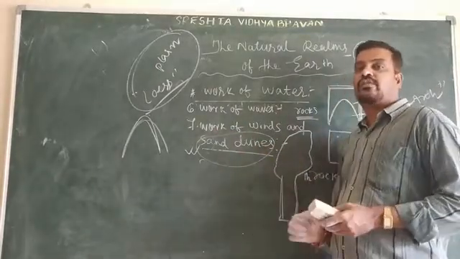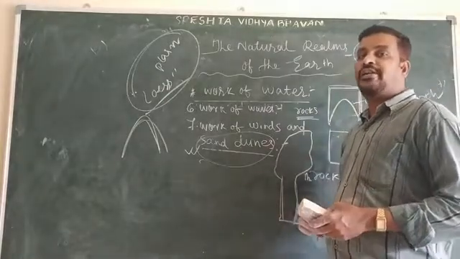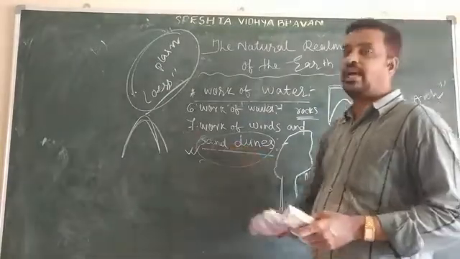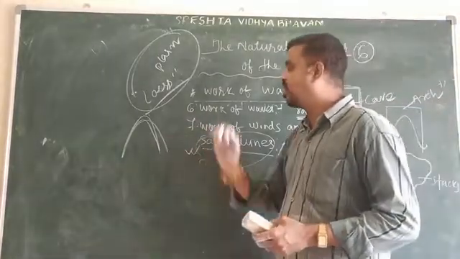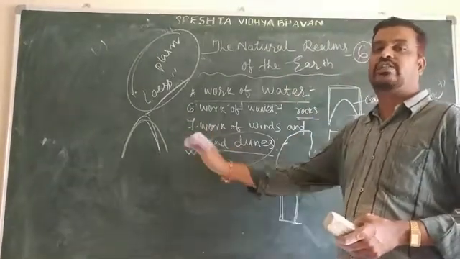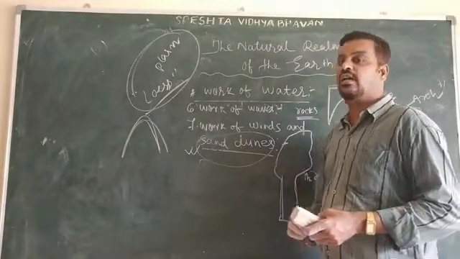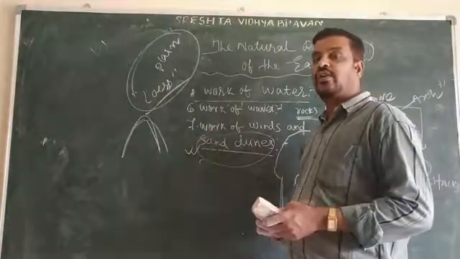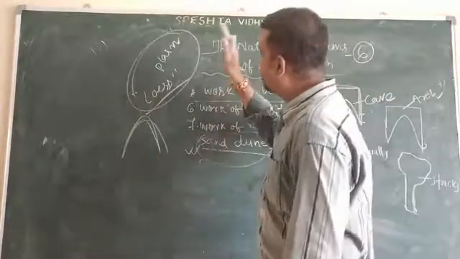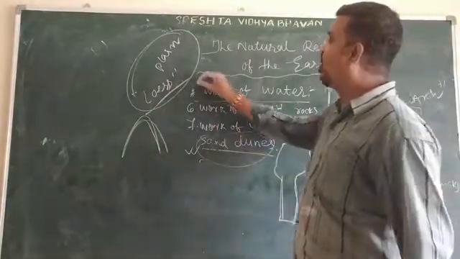The fine dust is blown and deposited in the neighboring land. Generally these are yellow in color. These are in which color? Yellow color. This soil is called loess. This soil is called what? Loess. The deposition of loess is called loess plain.